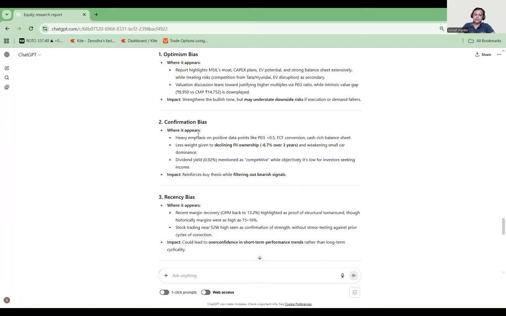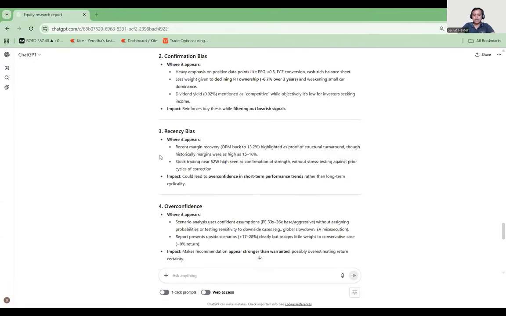Confirmation bias is something like this: if I believe this company is very good, even though some negative news is coming, I will not give that kind of emphasis to the negative news. My belief system is such that I don't want to confirm the negative news. This is known as confirmation bias. This is a very common thing when it comes to investing and creating research. Now, the AI will have a biasness.